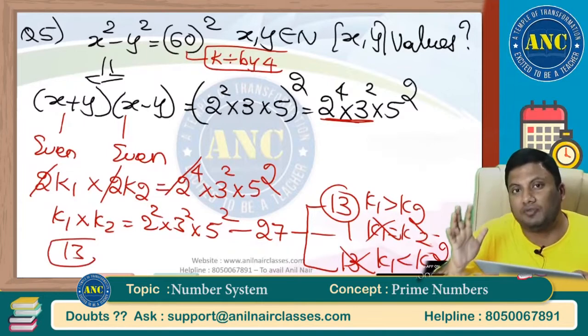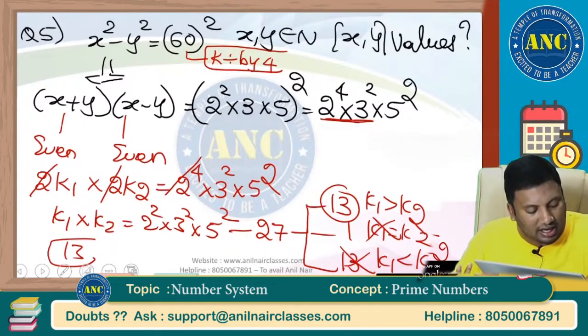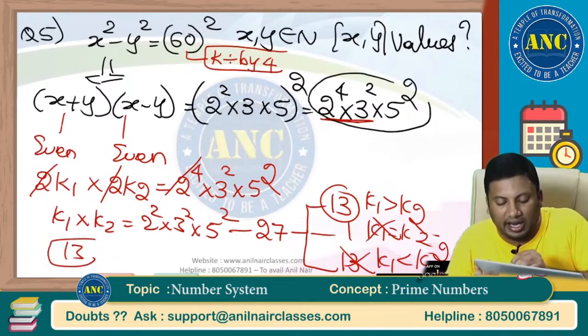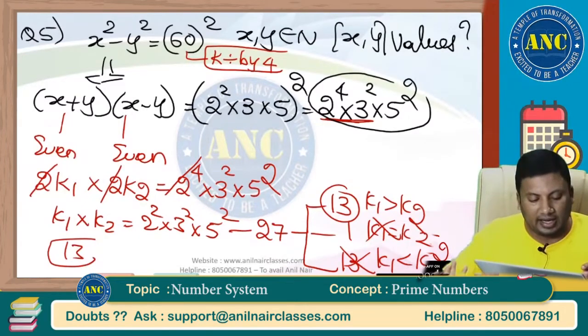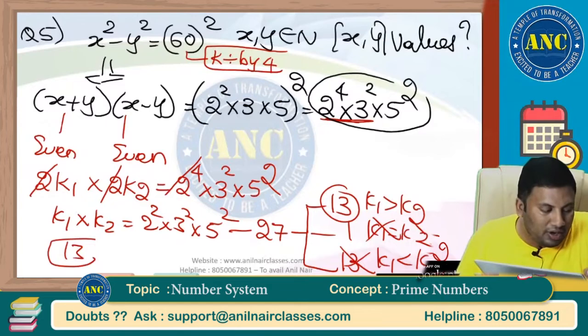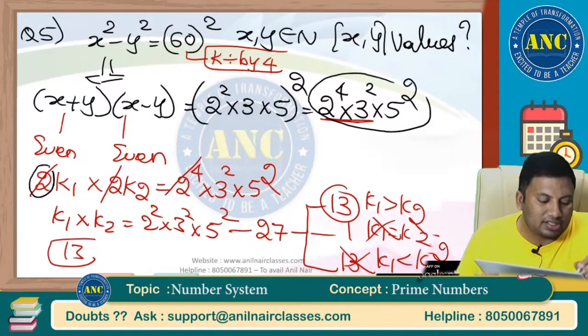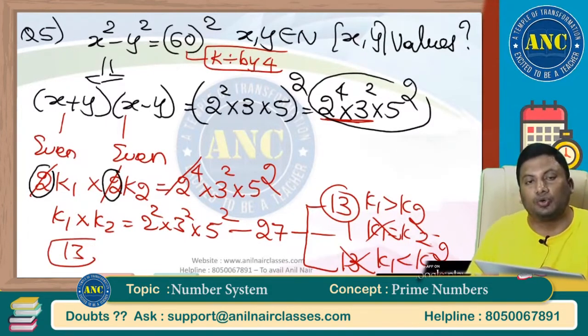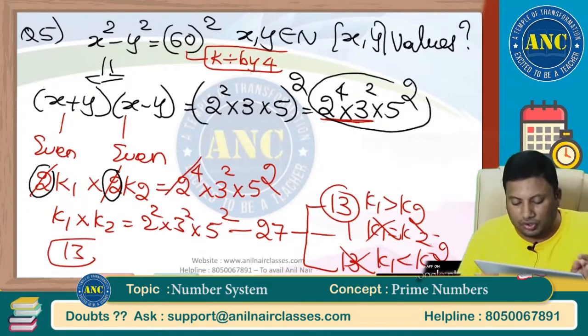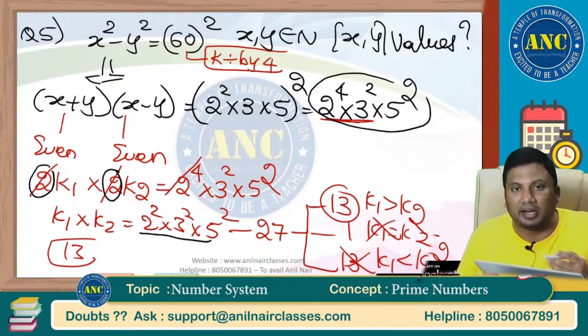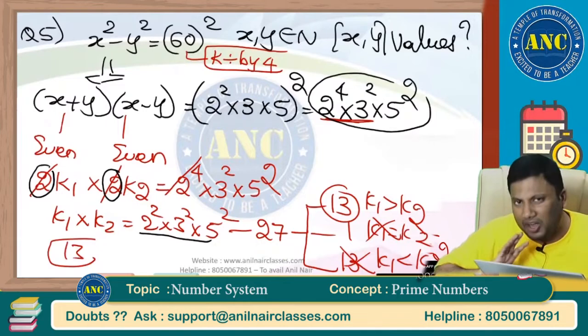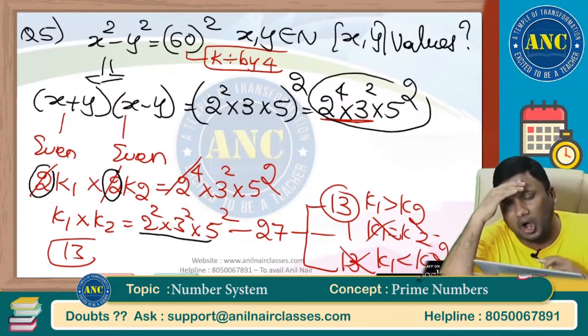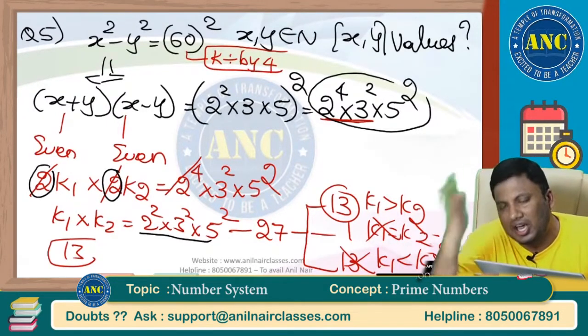The only thing you should know is, because the right hand side is divisible by 4, just divide the right hand side by 2 square. Why are you dividing it by 2 square? Because it is 2k1 and 2k2, 2 into 2, 2 square. Divide it, whatever the remaining number, write down the factors. Very easy question. Please, for God's sake, don't write all the factors.